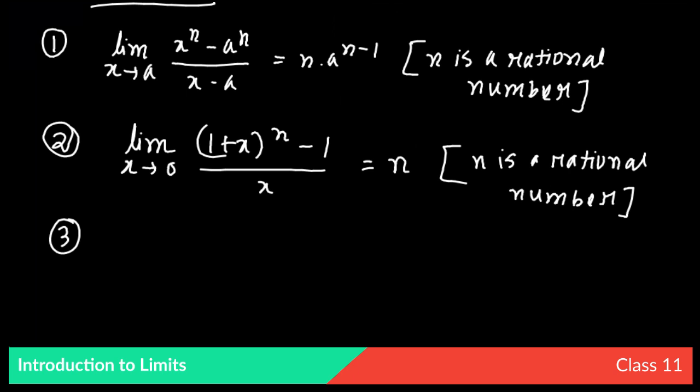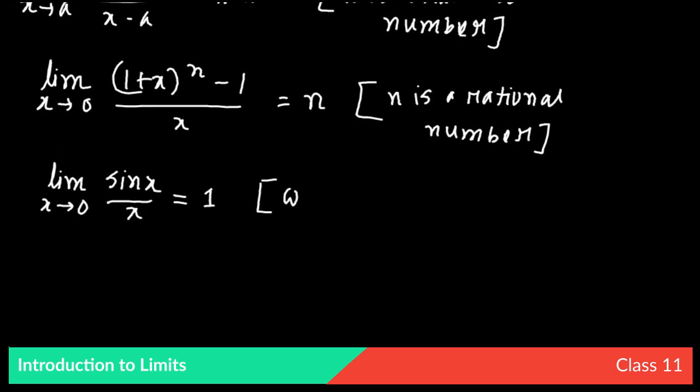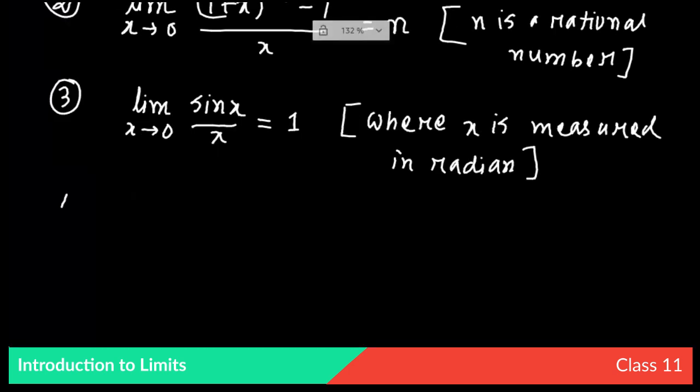Now the third one is the trigonometric limit. It is very important. It is the limit as x tends to 0 of sin x by x equals 1. Another very important thing is that this x in sin x is measured in radian, not in degree. That means it is in circular measure. This is the number 3.